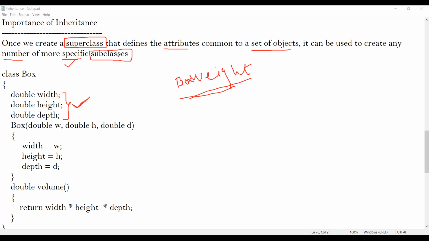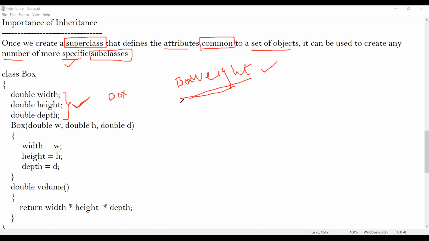With respect to the subclass called box weight, these three attributes are common. Once we create a superclass that defines attributes, that is weight, height, and depth, these attributes are common to a set of objects. They are common to the class called box, my superclass, and will be inherited by the class called box weight. And not only that, you can include one more class.